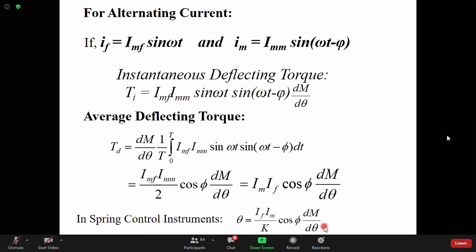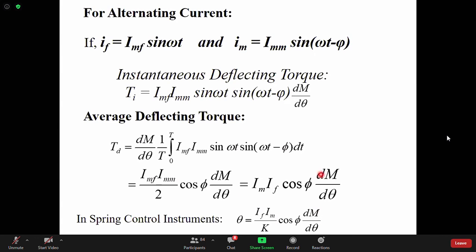The same thing happens for other systems also. If two fluxes interact, there will be some torque developed. What will be the amount of torque developed? That torque will be proportional to phi 1 into phi 2 into cos phi. What is phi 1? Phi 1 is the flux produced by the first coil. Phi is proportional to I if we assume a linear relation, so phi 1 is proportional to I1, and phi 2 is proportional to current I2. And cos phi is the phase angle difference between the two alternating quantities.